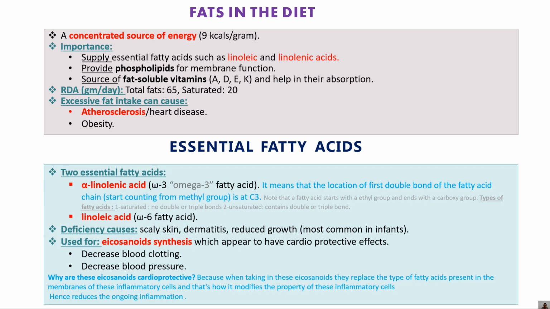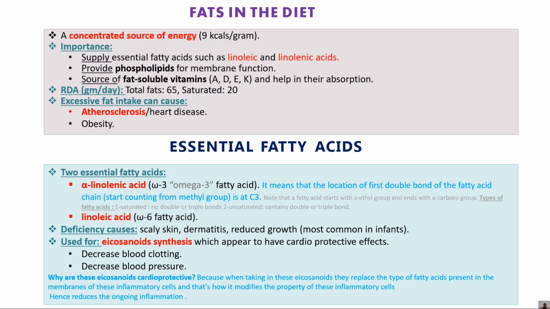Okay, basically omega-3 fatty acid as well as omega-6 fatty acid are PUFA, polyunsaturated fatty acids, right? And omega-9 fatty acid falls in the category of monounsaturated fatty acids, MUFA. Okay, deficiency causes scaly skin, dermatitis.